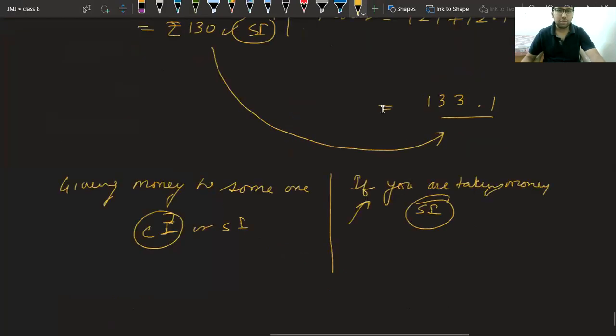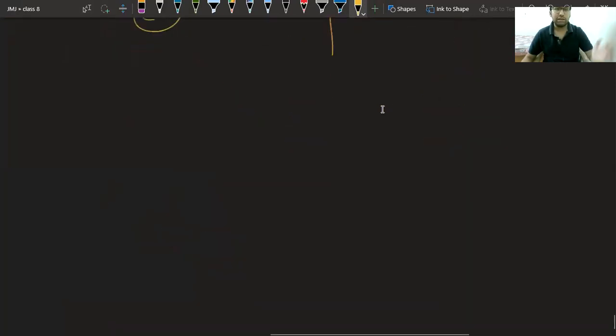The difference was due to only one reason. In the case of compound interest, the principal keeps on changing because the interest that we get is added to the principal. And I've told you, banks use compound interest only.